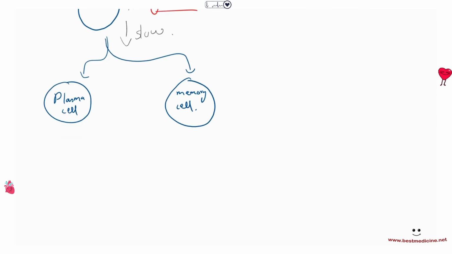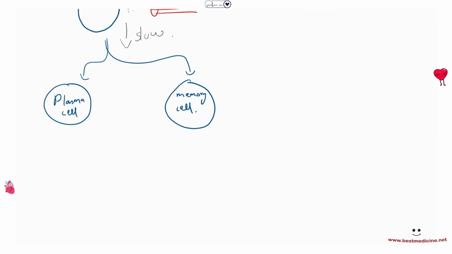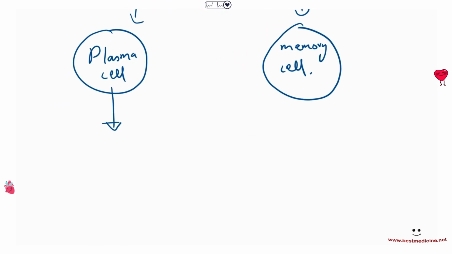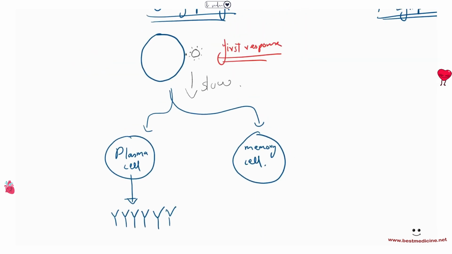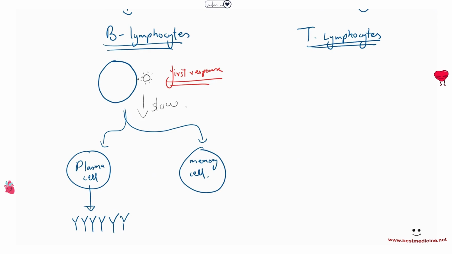The plasma cell, which is the important one for active immunity, starts secreting these proteins called antibodies. Okay, these are Y-shaped proteins called antibodies, and they help destroy the pathogen, destroy the toxins, and also help in recognizing the pathogen by other white blood cells. So antibodies are secreted by plasma cells, which come from B lymphocytes.